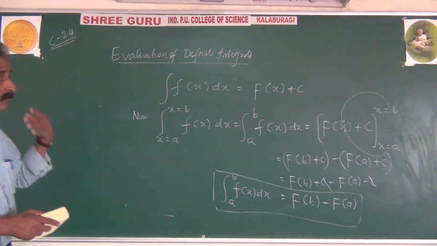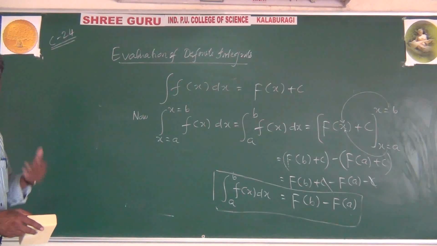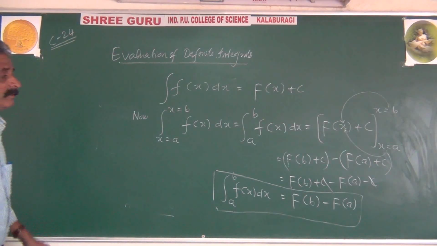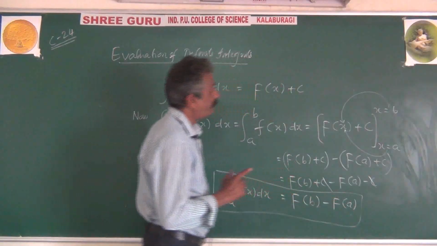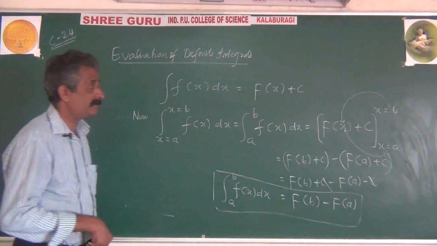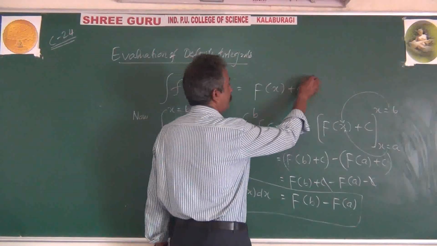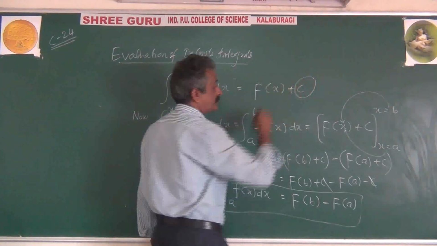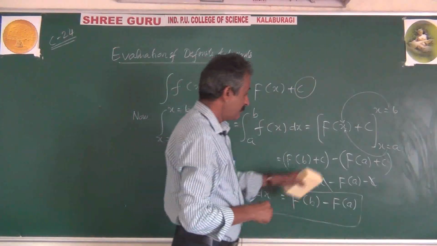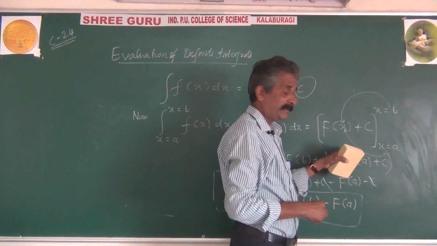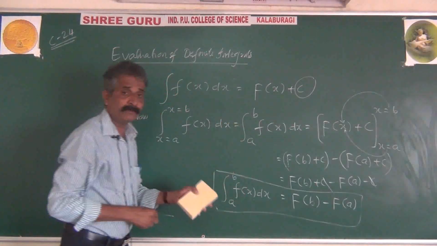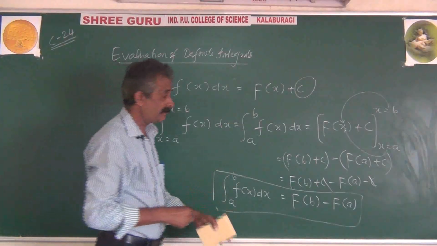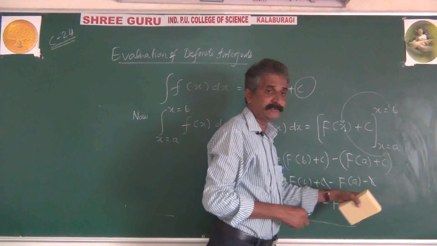That's why we are going to assign a name here as definite integrals. And observe, very important point, in case of indefinite integrals, we require to add constant c. And here, even if we added constant c, because of the way of evaluation of definite integrals, c is cancelled out.